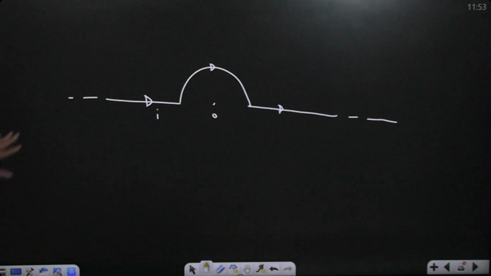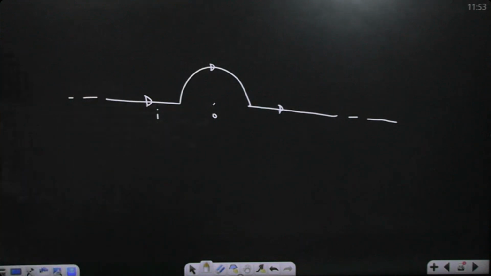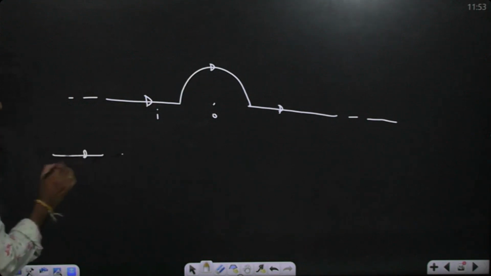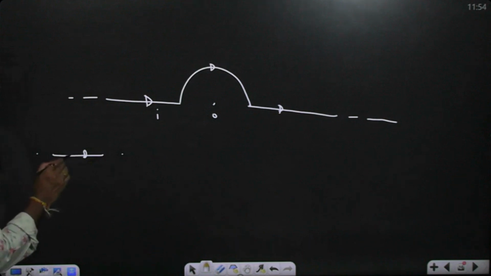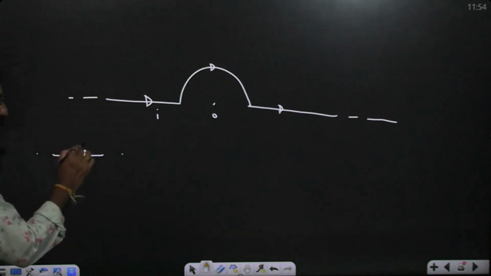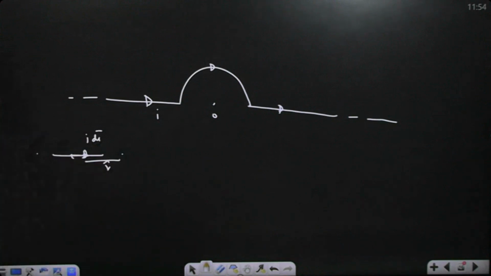Due to the first part, what is the field at this point? Zero, because R perpendicular is 0. Whenever a current carrying wire is given and the point is exactly on the same line, IDL bar and R bar are both in the same direction. When we take the cross product between parallel vectors, it becomes 0.